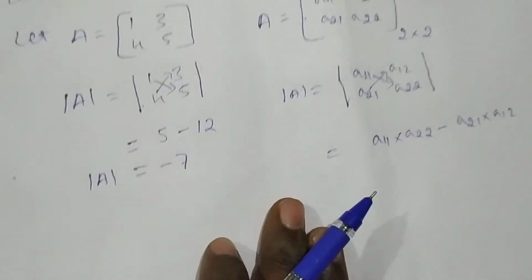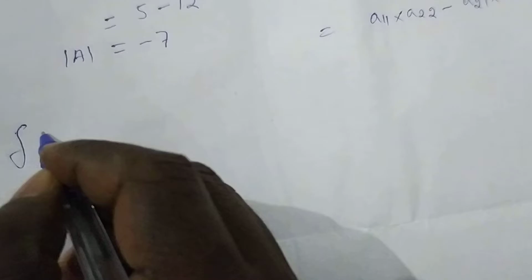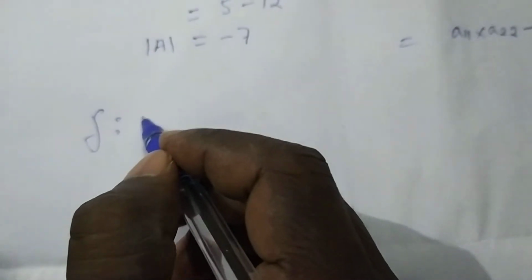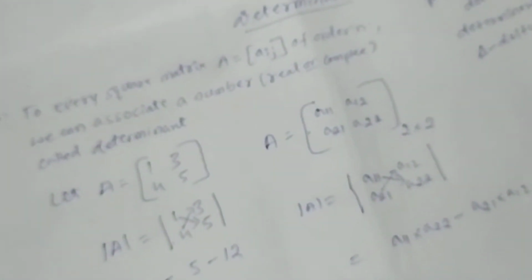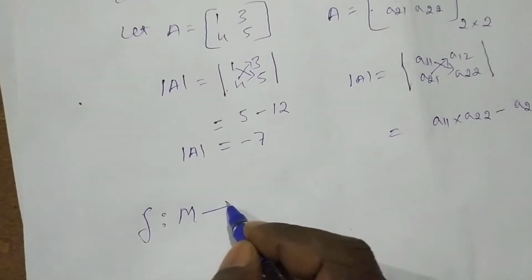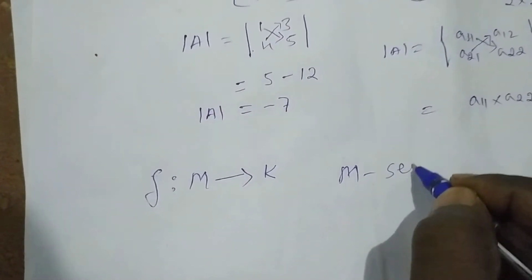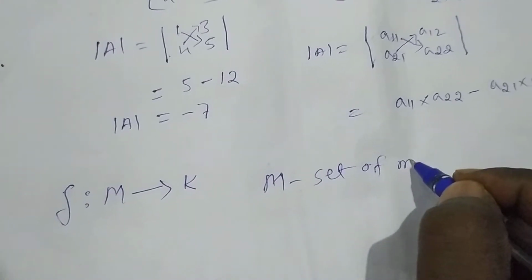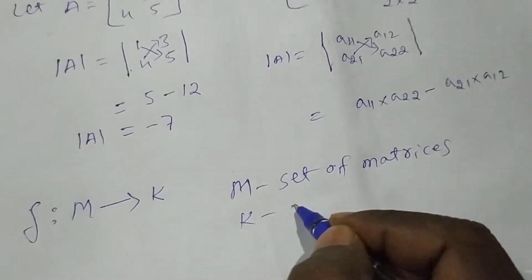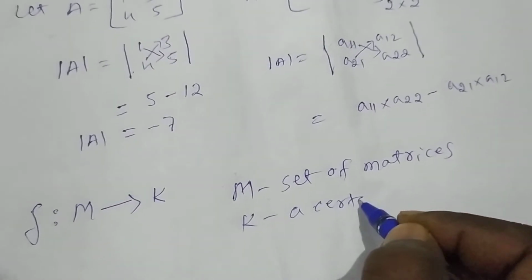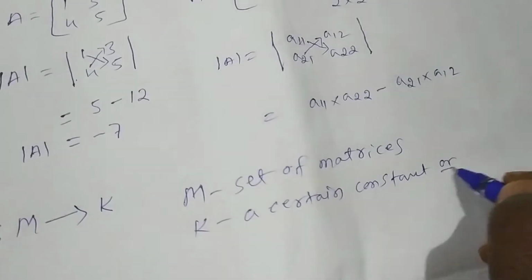So determinants are nothing but functions. Determinants are functions from M to K, where M is the set of matrices and K is a certain constant, a number.